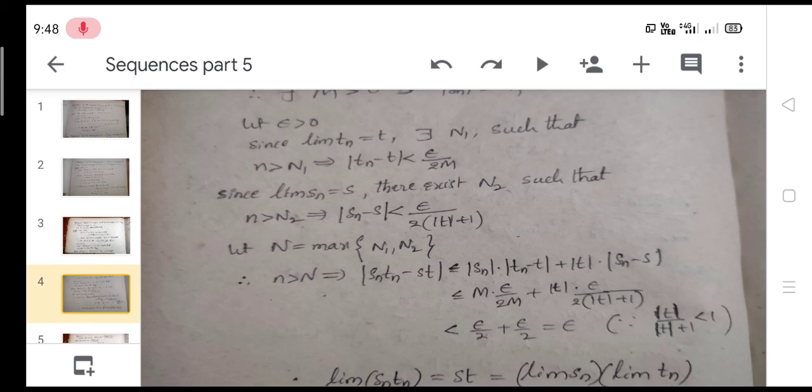Here we take the maximum of N1 and N2, that is, let capital N be equal to the maximum of N1, N2.